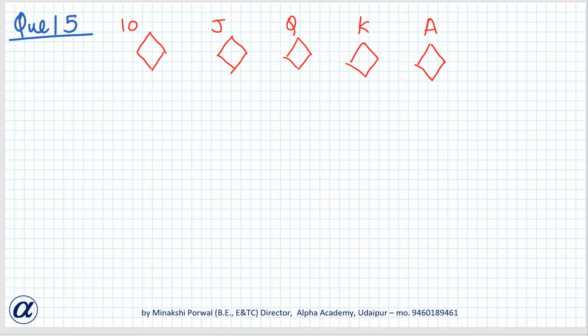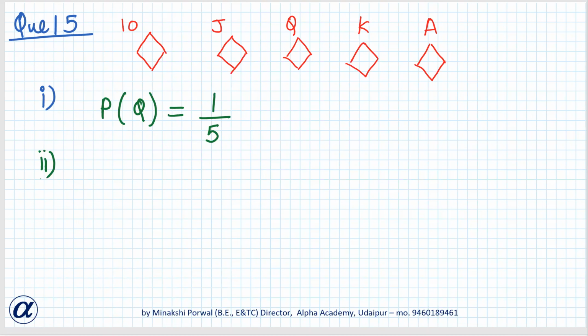And one card is then picked up at random. What is the probability that the card is a queen? So from 5 cards, I have to choose one card. So the probability of having a queen from these 5 cards will be 1 upon 5. Is it clear?